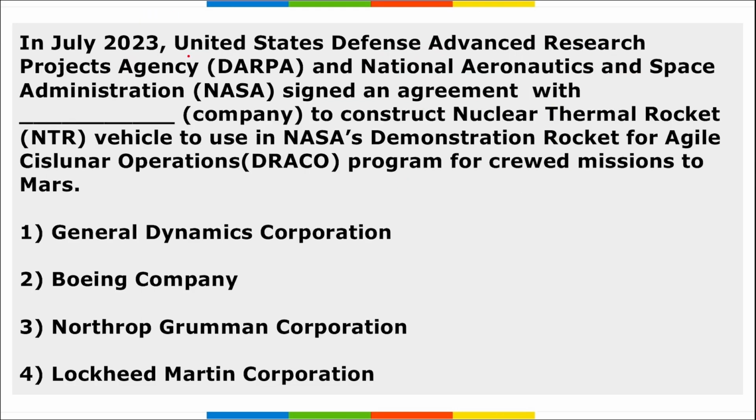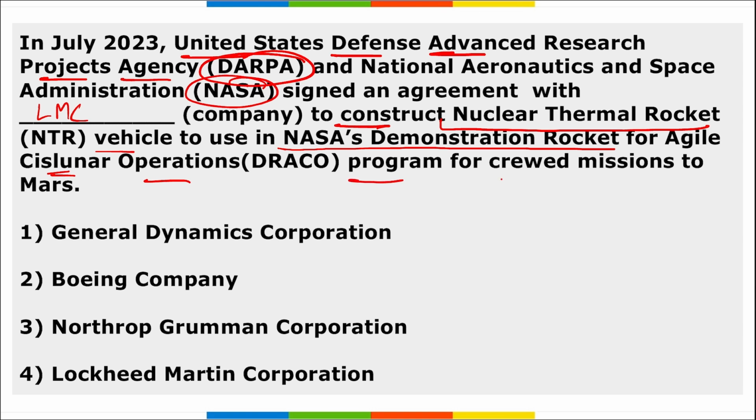Next, United States Defense Advanced Research Project Agency DARPA and NASA recently signed an agreement with Lockheed Martin Corporation to construct a nuclear thermal rocket vehicle to use in NASA's demonstration rocket for agile cislunar operation program for a crewed mission on Mars. So remember, it was DARPA, NASA and Lockheed Martin.